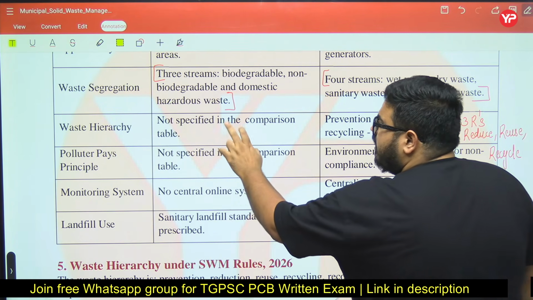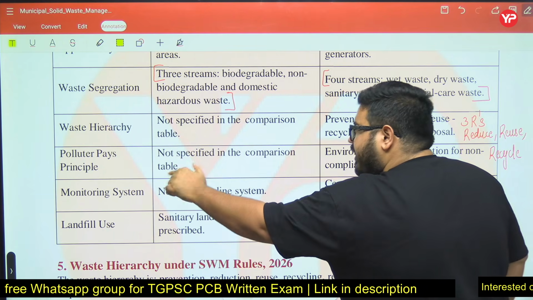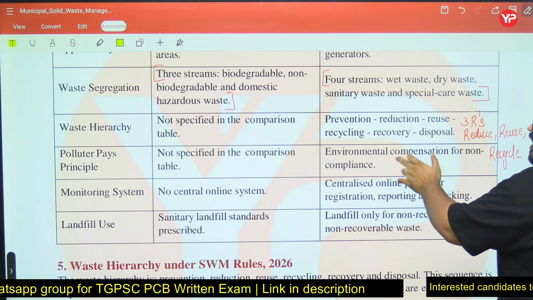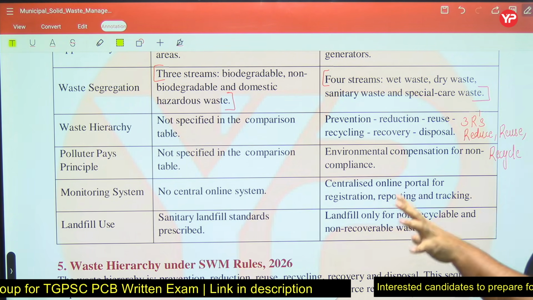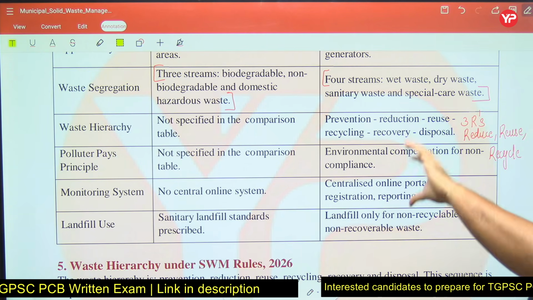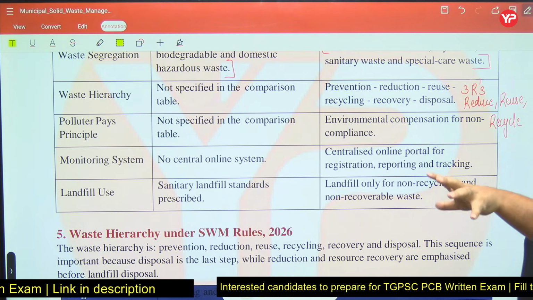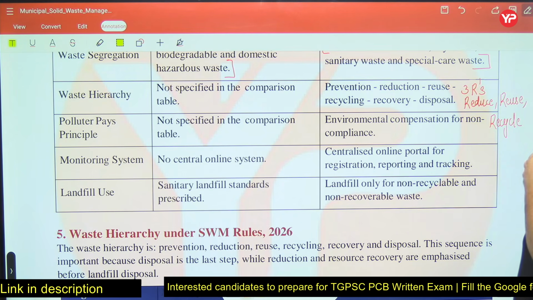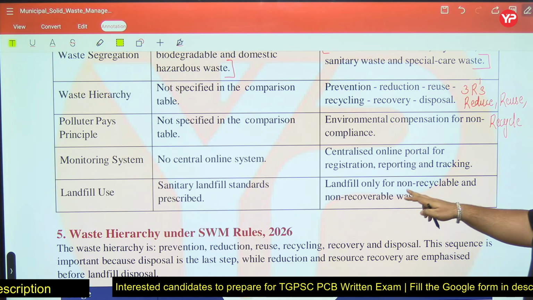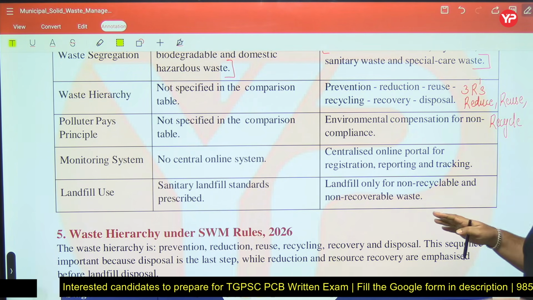Polluter pays principle. Now who will be polluting? They will pay. It was not specified in 2016, but environmental compensation for non-compliance is there. Monitoring system: there was no central monitoring, but here a central monitoring system is there. Sanitary landfill standards were prescribed in 2016. If you see here, landfill is only for non-recyclable and non-reclaimable waste.